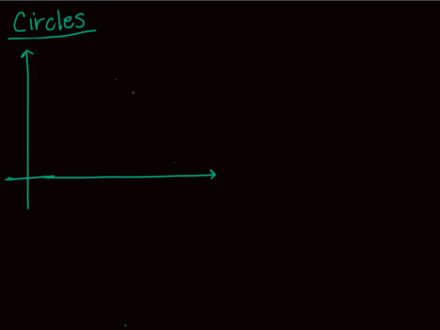All right, so we're going to have some sort of circle. Again, what is a circle? A circle consists of the center. So I'm going to call the center of my circle here (h, k). Without loss of generality, I'm going to put this in the first quadrant.